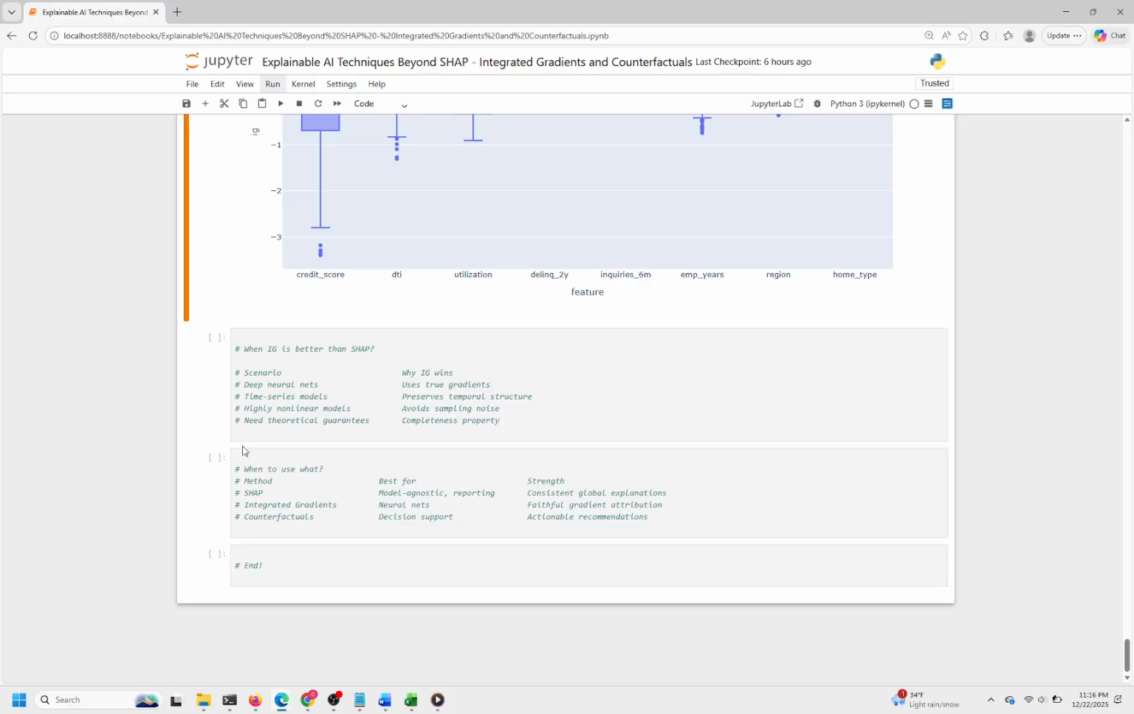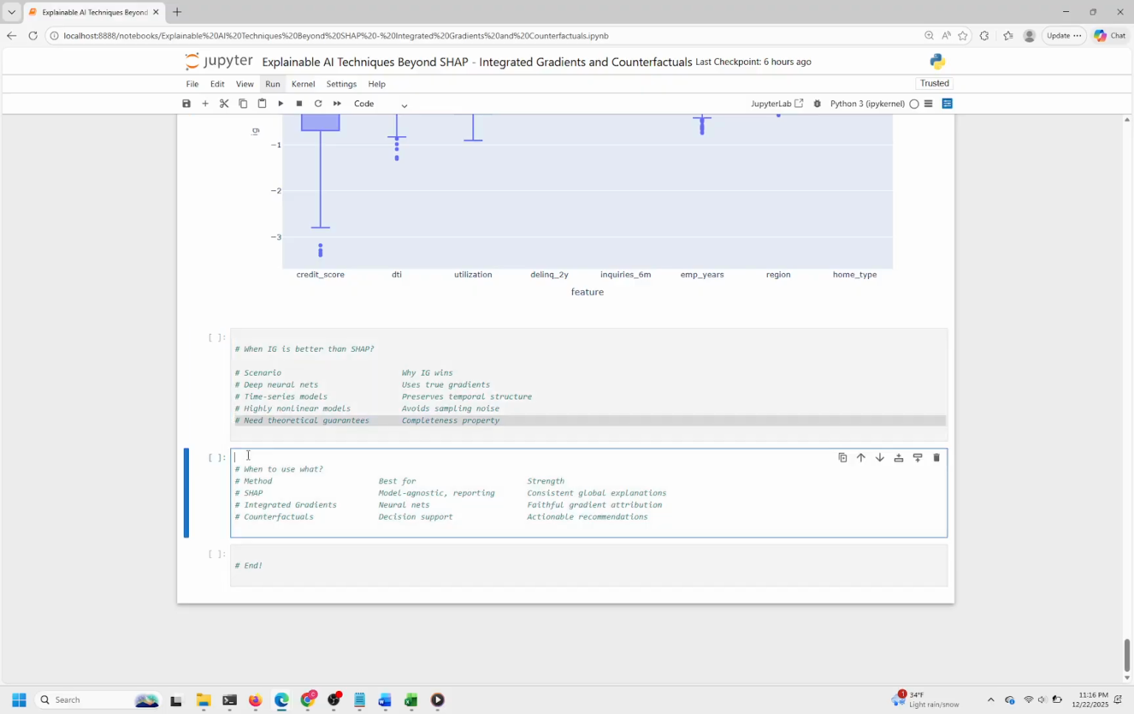for trustworthy explanations. This table summarizes when to use different explanation methods for machine learning models. It highlights SHAP for consistent global insights across any model, integrated gradients for faithful attributions in neural networks, and counterfactuals for actionable recommendations in decision support. Understanding these strengths helps choose the right tool for interpreting your model's behavior effectively.